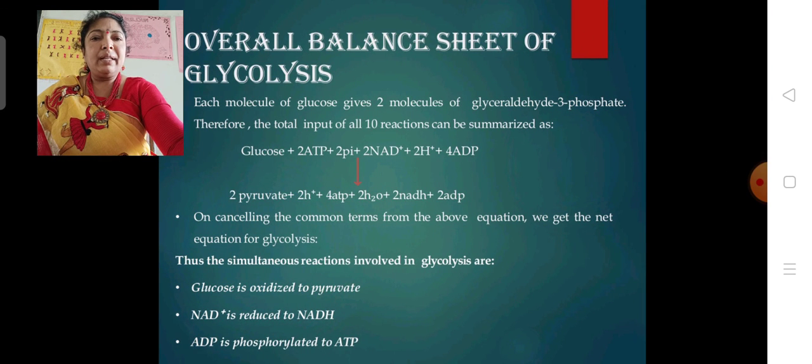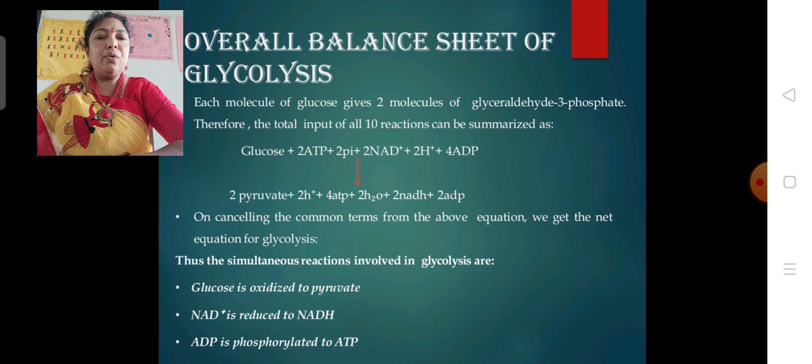Overall, in the balance sheet of glycolysis, glucose is oxidized to pyruvic acid, NAD is reduced to NADH, and ADP is phosphorylated to ATP. In the overall reaction, 4 molecules of ATP are formed, of which 2 molecules are utilized in the upper preparatory pathway, and finally 2 molecules remain. So the net gain is 2 molecules of ATP during glycolysis.